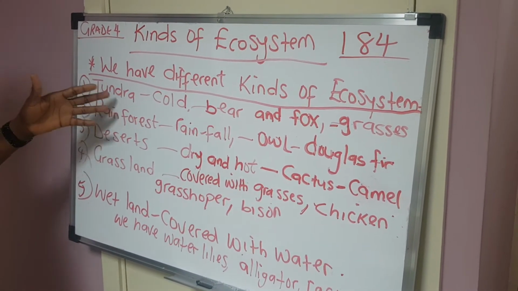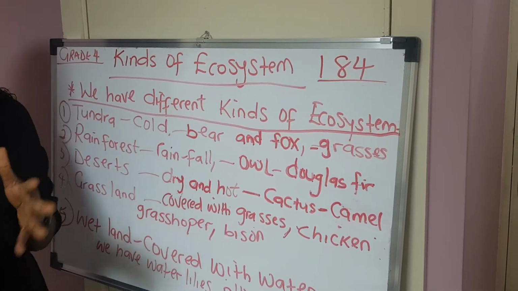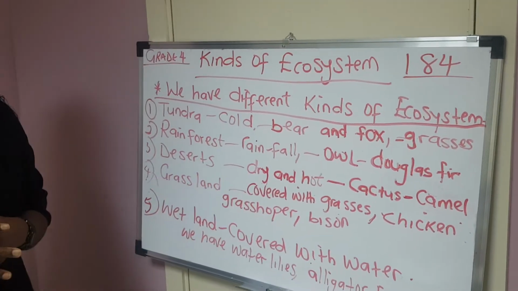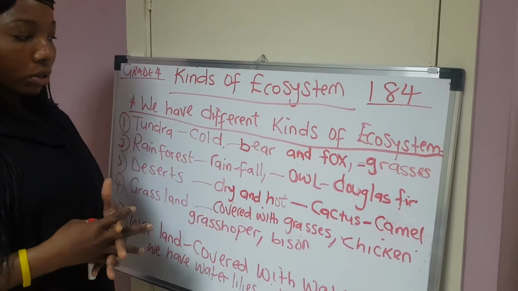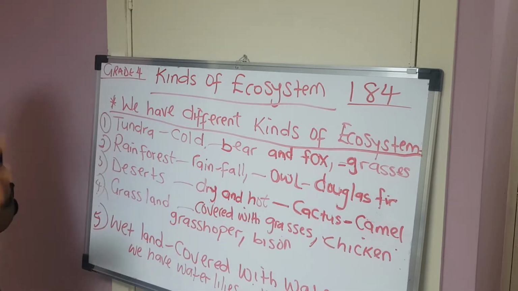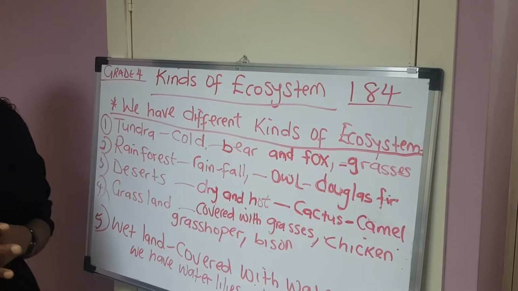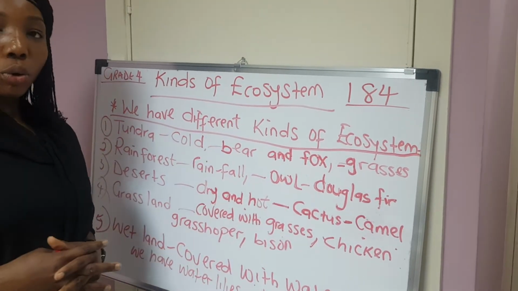Now let's look at the tundra. This place is a cold region, and we have less animal there. We have the bear and the fox. Also, we have grasses there. And trees do not grow in the tundra because of the weather. It's so cold over there.